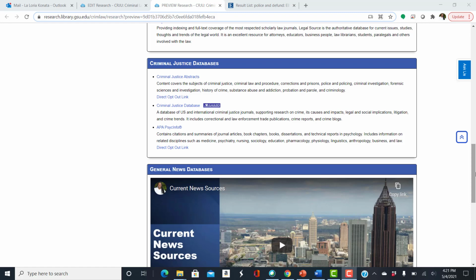Let's find criminal justice academic journals using the criminal justice databases. Criminal Justice Abstracts and Criminal Justice Database are the two most popular. We'll also take a look at APA PsycInfo, and that's more for your criminology topics or looking at the behavior of the crimes. Let's first go to Criminal Justice Abstracts,